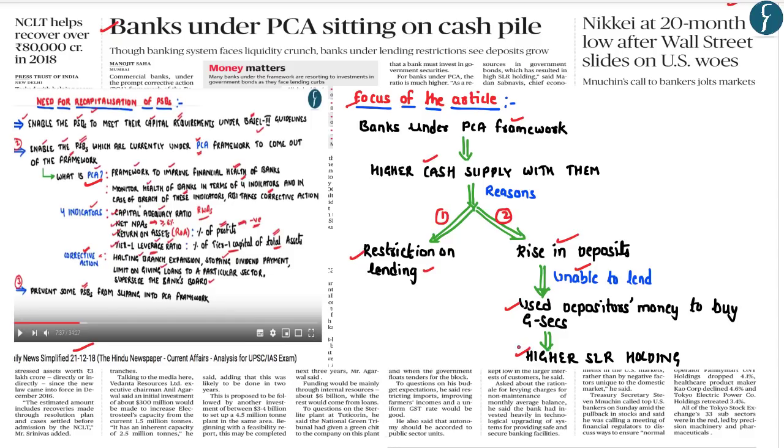in their SLR holding. Now, SLR basically here stands for the statutory liquidity ratio, which is one of the monetary policy tools used by the RBI to control the amount of money supply, wherein SLR corresponds to the percentage of depositors' money which the bank should always keep with themselves in the form of cash, gold or government securities.